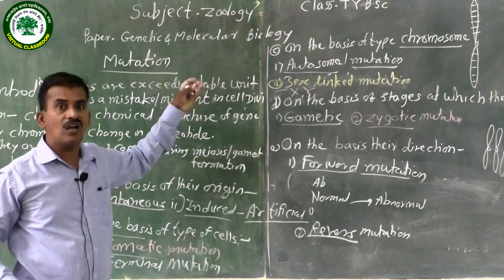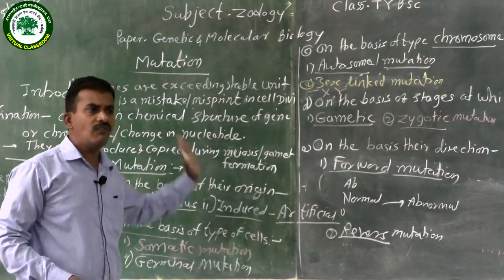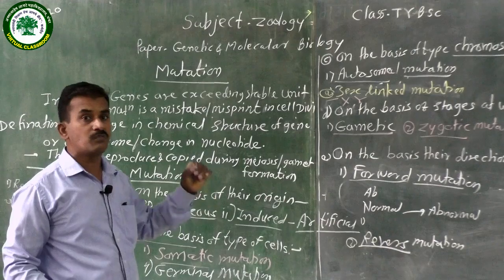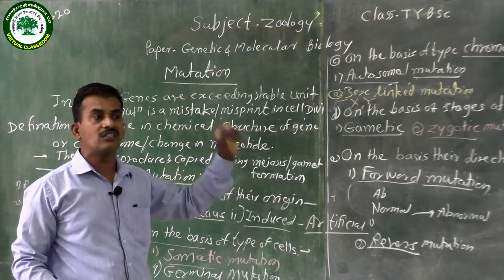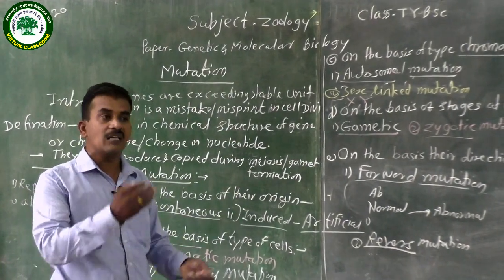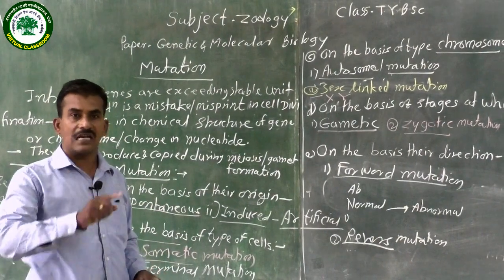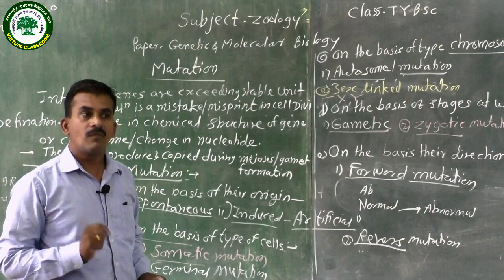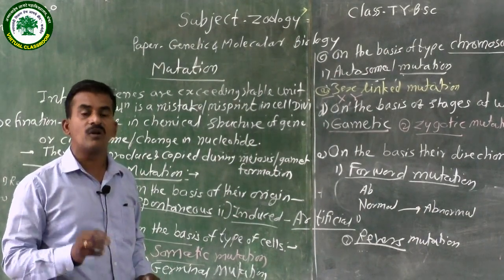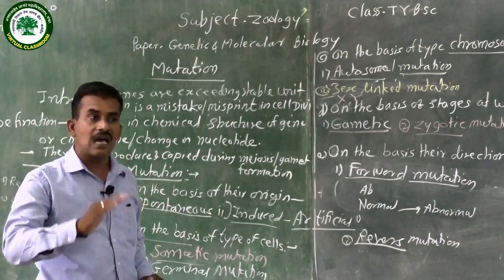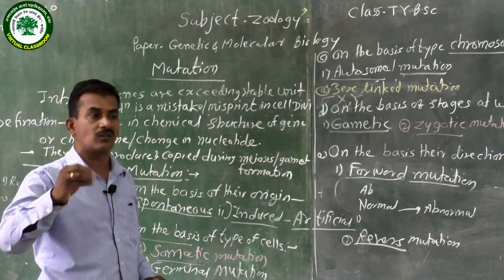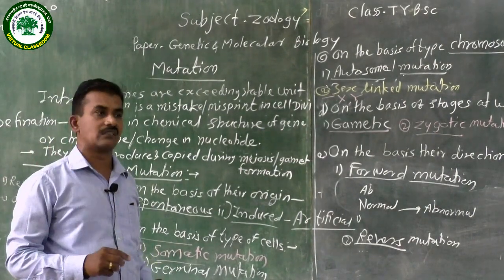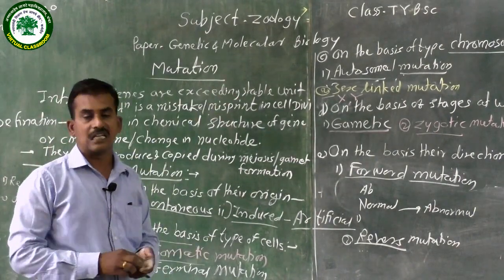In all these types of mutation, every part gets changed, particularly a change in the gene, a change in the nucleotides. Because these nucleotides get changed, they secrete a specific type of enzyme or hormone, which becomes abnormal, and this directly or indirectly affects the total biological condition, and automatically the changes take place.